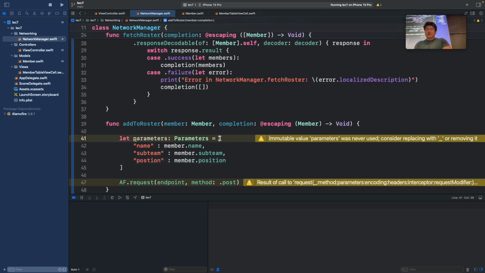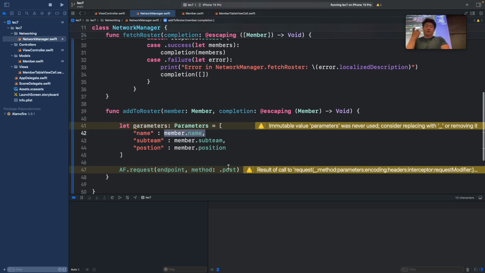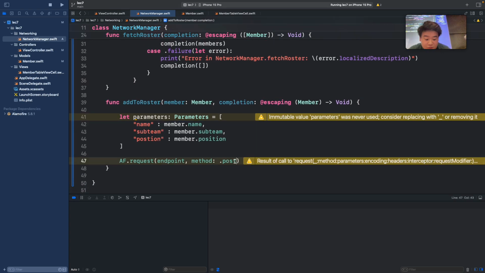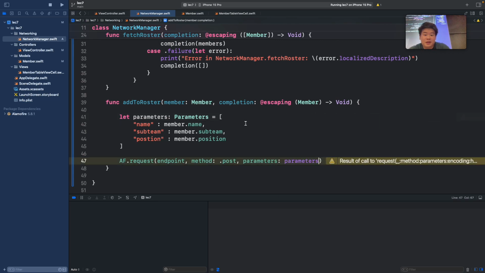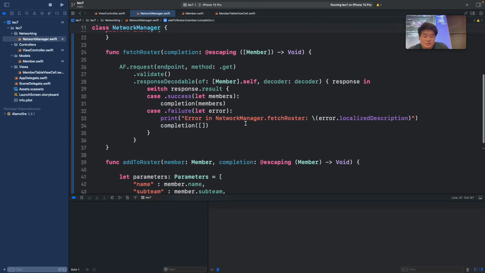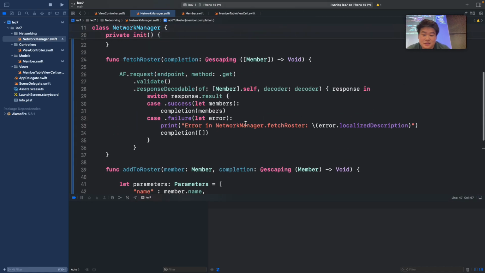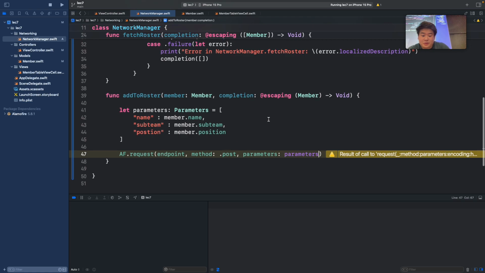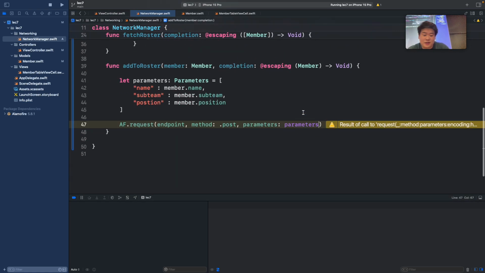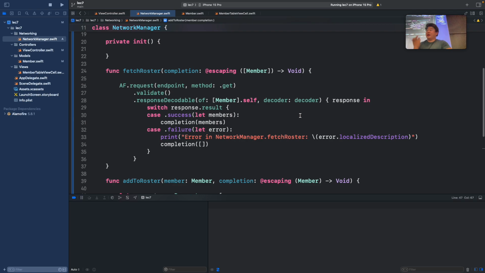You can see here this is essentially a dictionary of strings where we have a key as a string as well as the value as a string. So this is our formatted JSON string. Now, our AF request also has a parameter field. We can directly just plug in our parameters here like so. And that should be relatively the same process as before, except instead of a GET, we're using a POST request, and we have this extra field called parameters where we're plugging in our JSON formatted string.